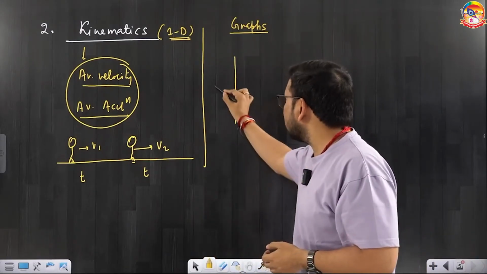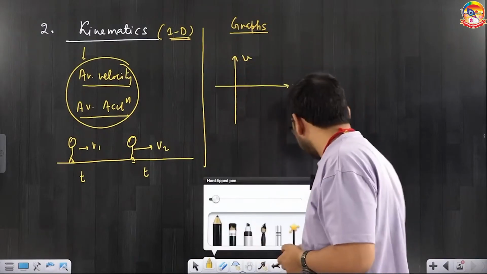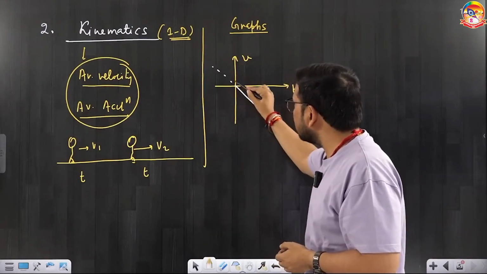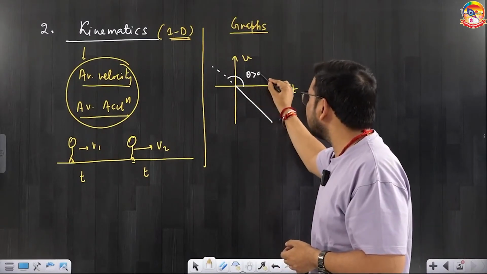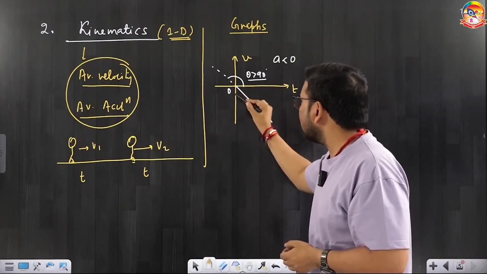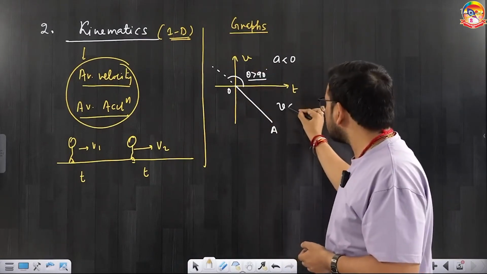For example, take a velocity-time graph that I am drawing like this. If through the slope you see that the angle is greater than 90 degrees, it shows negative acceleration. But the entire graph from O to A is below the origin, so velocity is also negative.